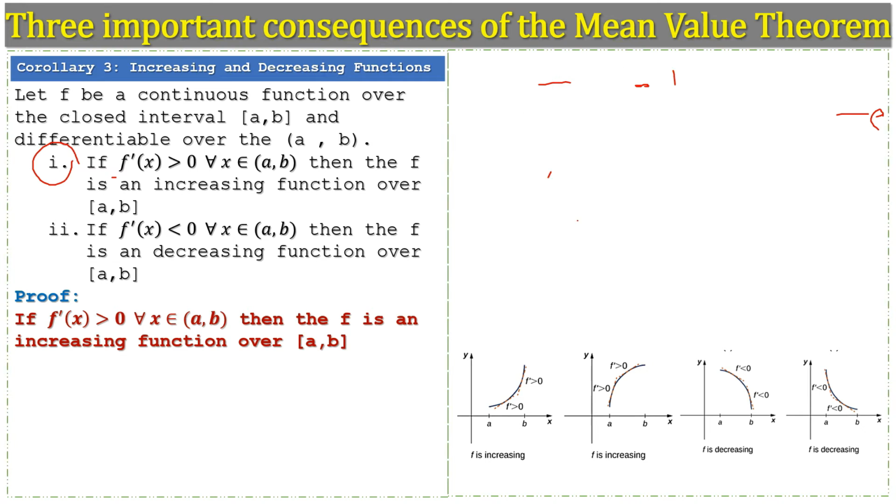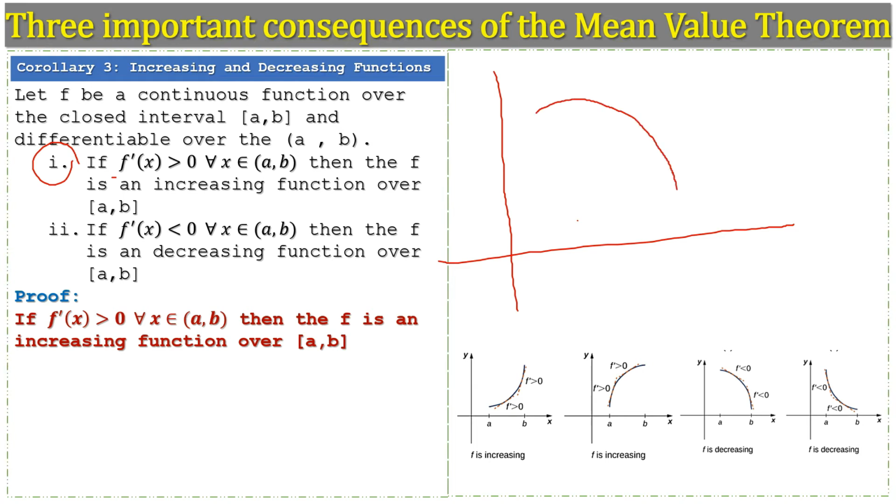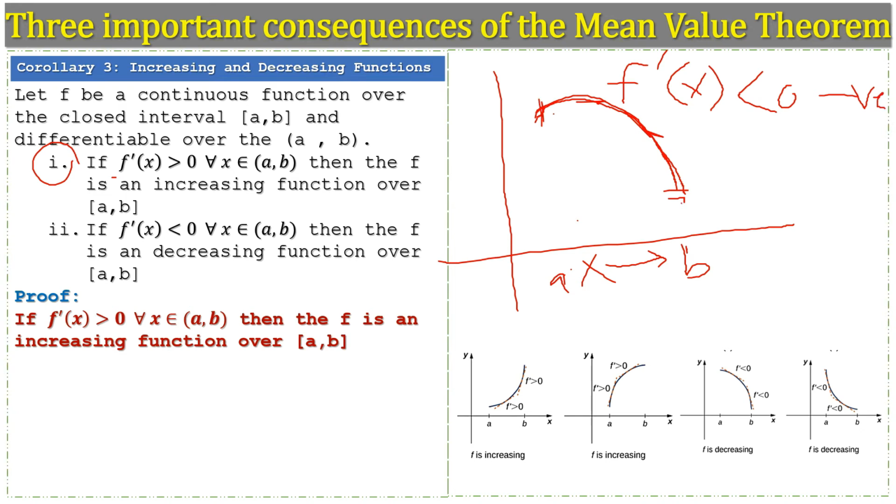And the second situation we have: if the derivative of the function is less than 0 or negative, then what is the behavior of the function? That is decreasing. Suppose we have a function and the graph of the function is like that, and as x is increasing, the function is decreasing. We can see the behavior of the function is decreasing, and also the derivative of the function is less than 0, that is negative, in this interval.